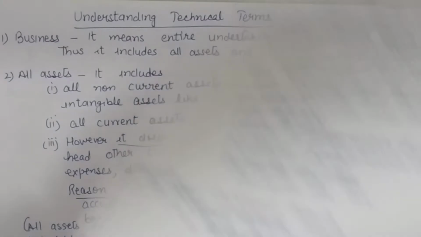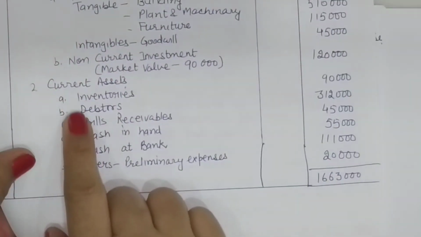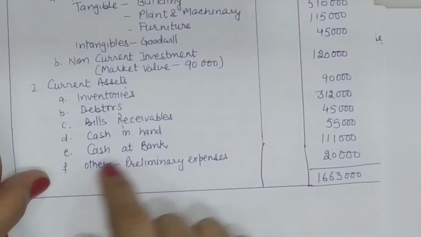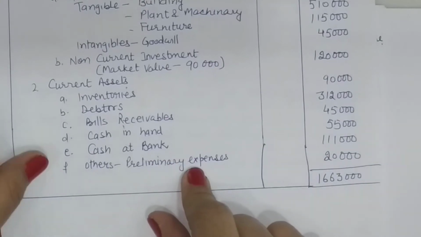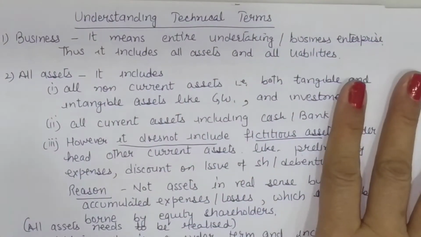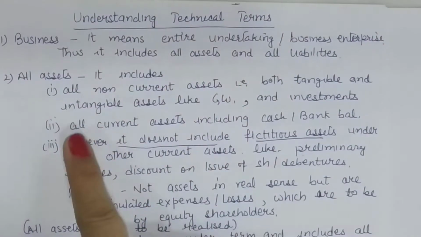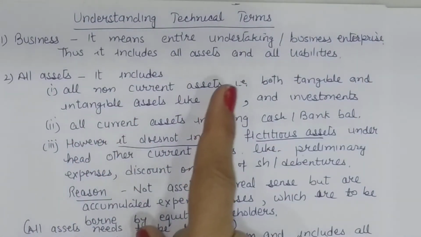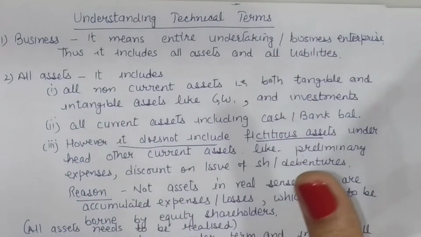Like in the example, in current assets, after the assets we have others, which includes preliminary expenses, cost on issue of debentures, discount on issue of shares or debentures, or accumulated losses in the form of advertisement suspense account. So fictitious assets are not included in the list. So all assets will include technically all assets but not fictitious assets.